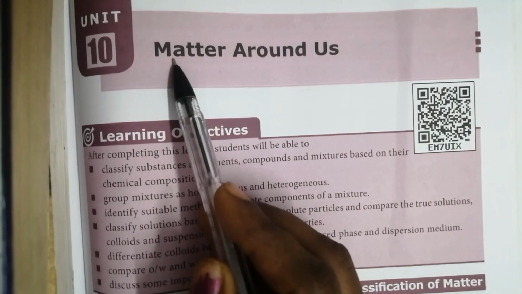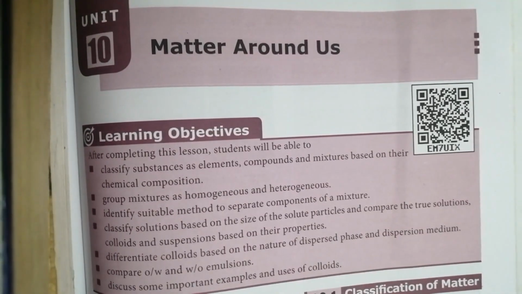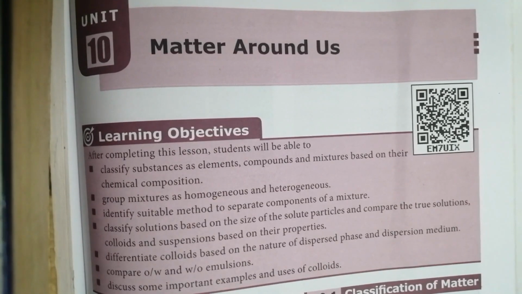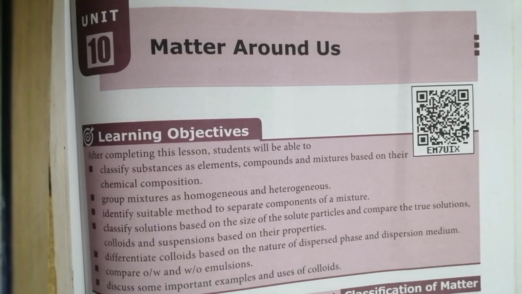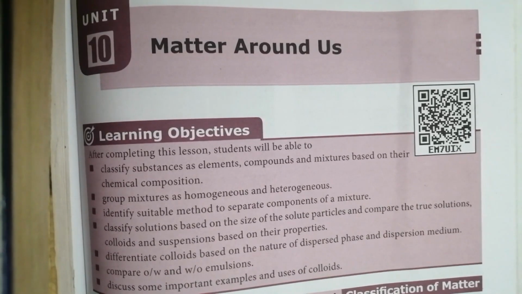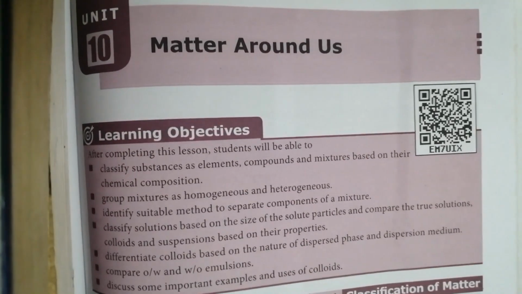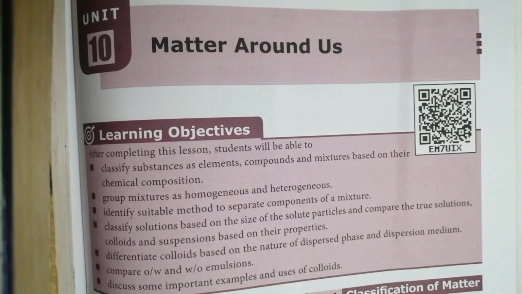What is matter? Anything in the world, maybe living things or non-living things, that has mass and occupies space is called matter. Okay, and this matter is classified into two types.